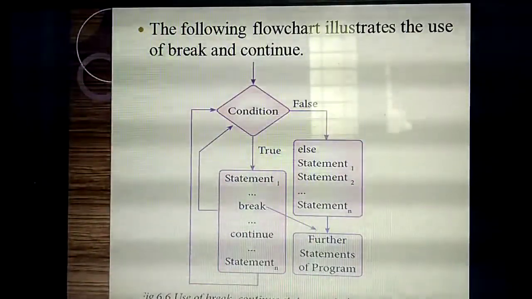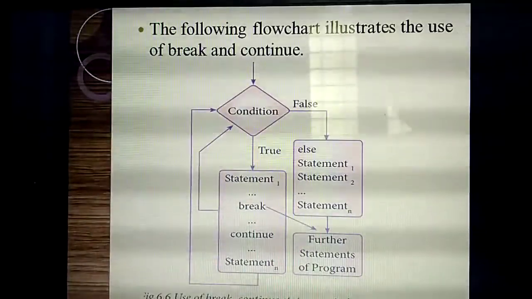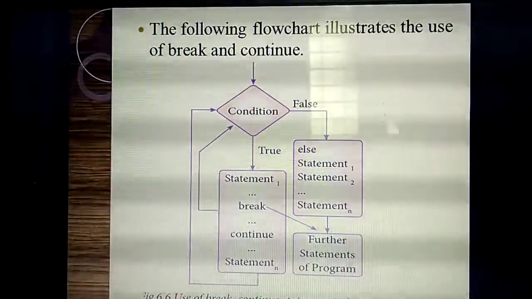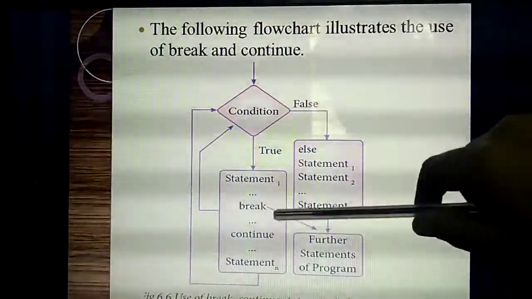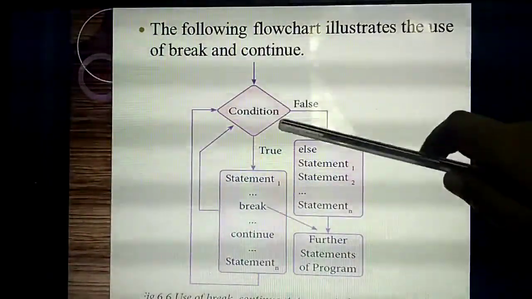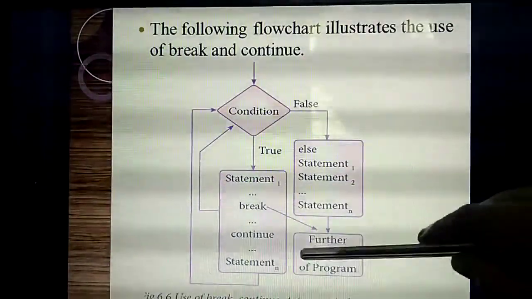What's the use of the break statement, as I said? If the compiler finds the break statement, the program immediately terminates and comes outside of the loop. See the arrow mark.